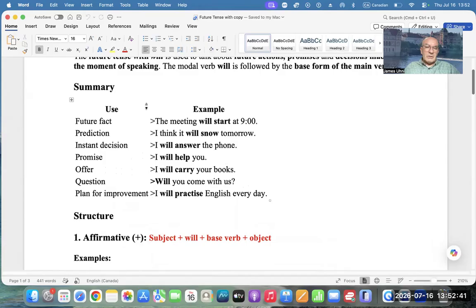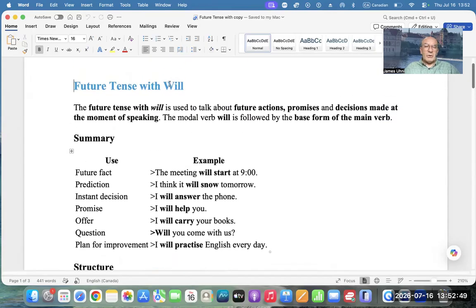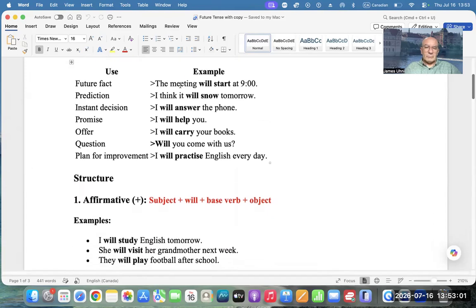So as you can see, there are several examples and we could continue, but this is enough for us to explain what the future tense with will is. It is different from going to versus will. Okay, this is about the future tense with will.